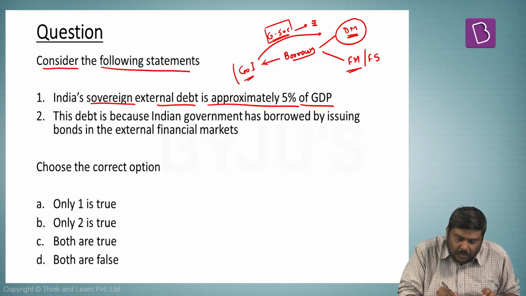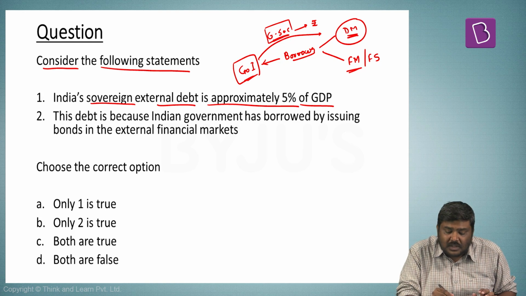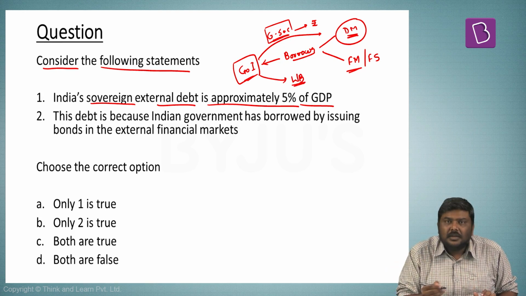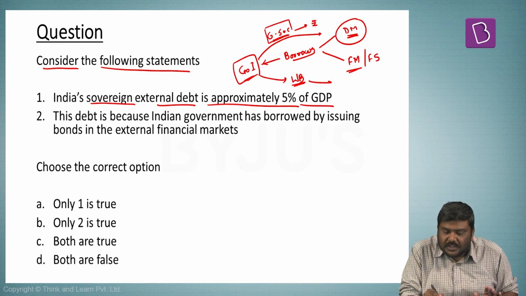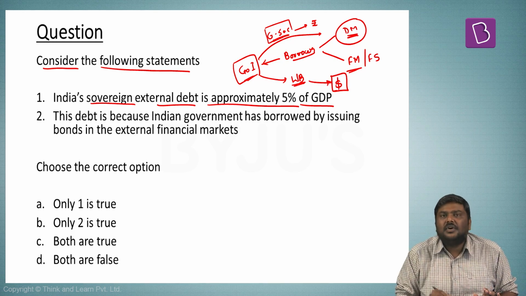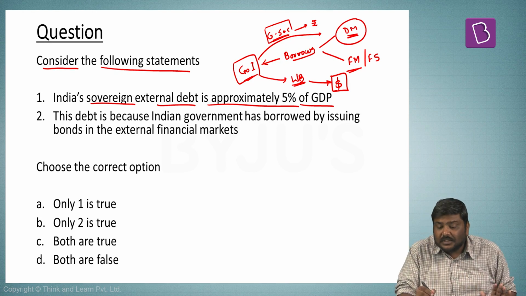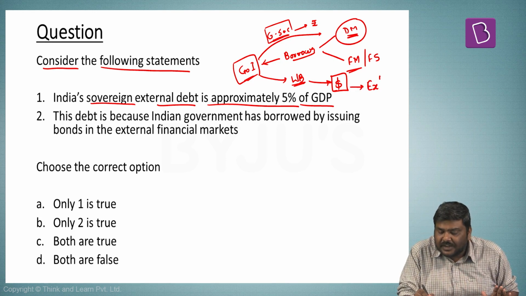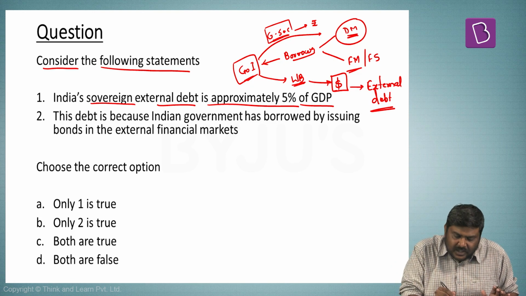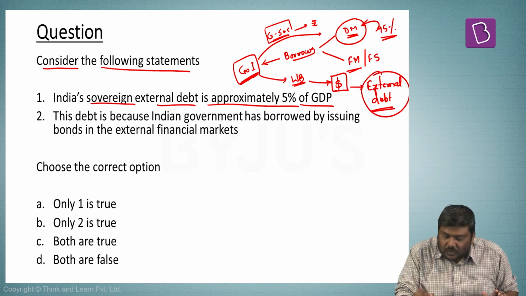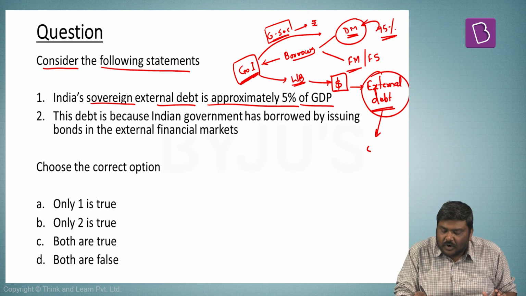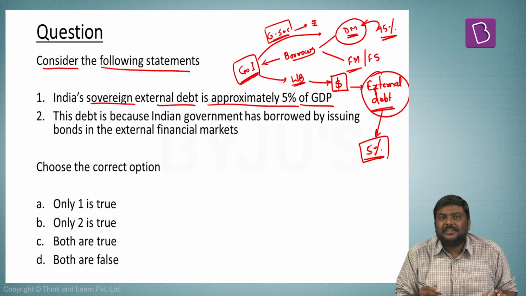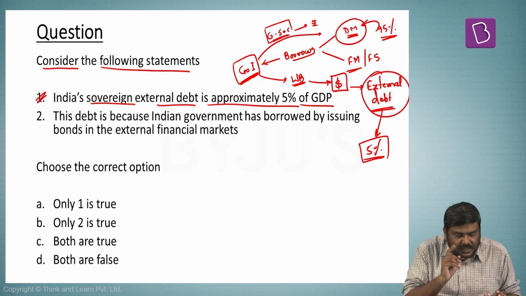Apart from this, the Government of India has also borrowed from some international agencies such as the World Bank. This borrowing is in dollar terms or foreign currency terms. This is called external debt. So out of the total debt incurred by the Government of India, around 5% of the debt is in the form of external debt. So the first statement is correct.